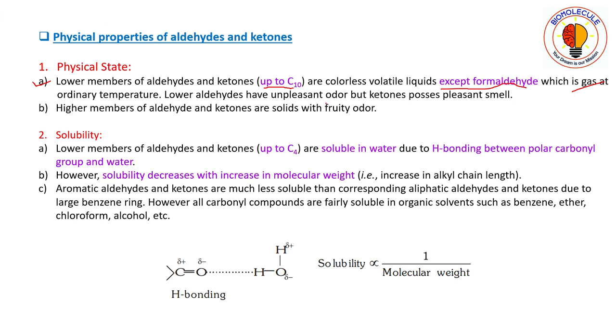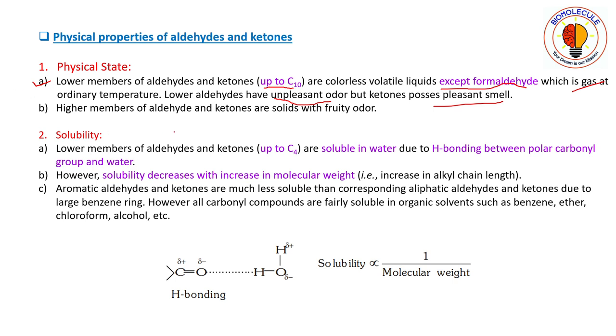Lower aldehydes have an unpleasant odor, but ketones possess a pleasant smell. So aldehydes and ketones up to carbon number 10 are colorless volatile liquids. The exception is formaldehyde, which is a gas. Lower aldehydes have a very unpleasant smell, whereas ketones possess a pleasant smell.